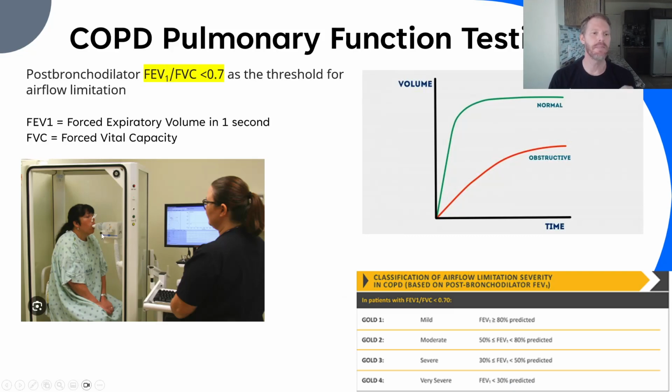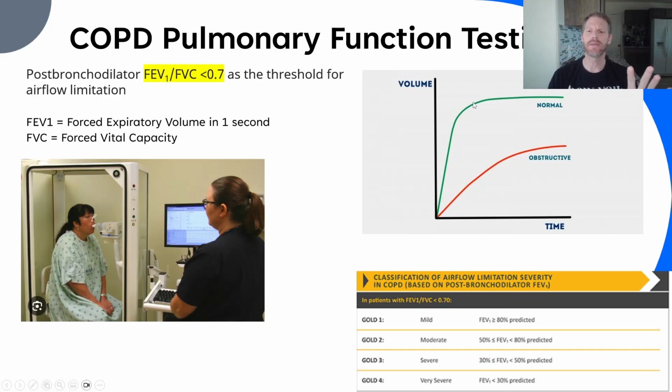So once again, here's that picture of that lady taking a deep breath and blowing out as hard as she can. Now what we're measuring is two things. We're measuring the FEV1. And this is just a fancy name for how much airflow that first second comes out. And you can see that in this graph here. Let's say that this is the first second up to here, from here to here in a normal healthy person. This is how much airflow came out under that first second.